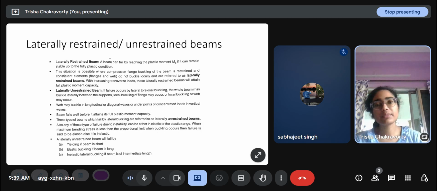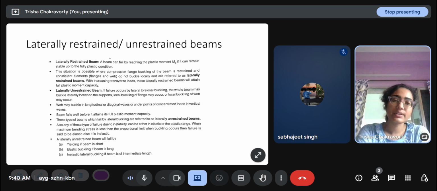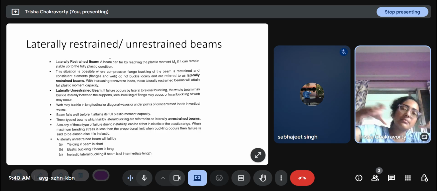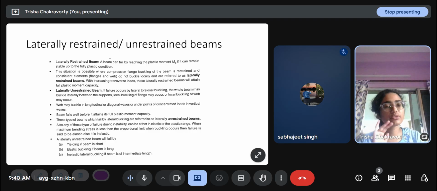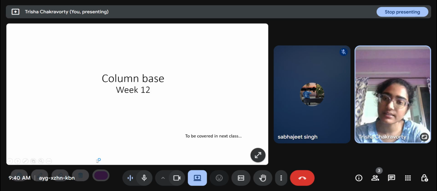Laterally restrained or unrestrained beams. Laterally restrained beams can fail by reaching the plastic moment if they can remain stable up to the fully plastic condition. But in a laterally unrestrained beam, the failure occurs by lateral torsional buckling. Then the whole beam may buckle laterally between the supports, and the capacity has not been reached. The plastic moment capacity has not been reached, but the beam buckles torsionally between the supports. That is an instability condition, and just like in compression members, we have to say that it has failed. A laterally restrained beam will fail by yielding if the beam is short, elastic buckling if the beam is long, and inelastic lateral buckling if the beam is of intermediate length.